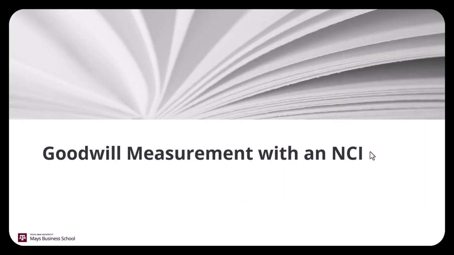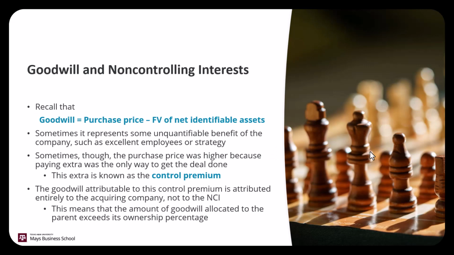Let's talk a little bit about goodwill measurement in the presence of a non-controlling interest, because that's kind of the only part that works a little bit differently, that's not just dividing based on proportional ownership. Remember that goodwill is the difference between the purchase price of an acquisition and the fair value of the net identifiable assets. And it can represent some intangible things, some unquantifiable benefit like excellent employees or strategy. It's just this excess amount that you're paying above and beyond the fair value of the assets you can identify. So it's kind of a nebulous concept.